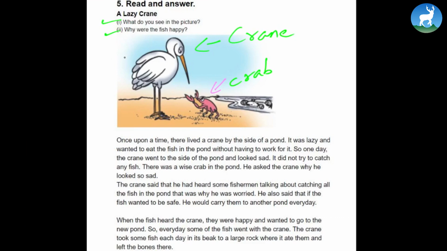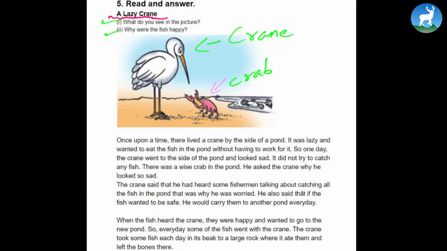So let's read the story. The title of the story is A Lazy Crane. Once upon a time, there lived a crane by the side of a pond. It was lazy and wanted to eat the fish in the pond without having to work for it. So one day, the crane went to the side of the pond and looked sad. It did not try to catch any fish.